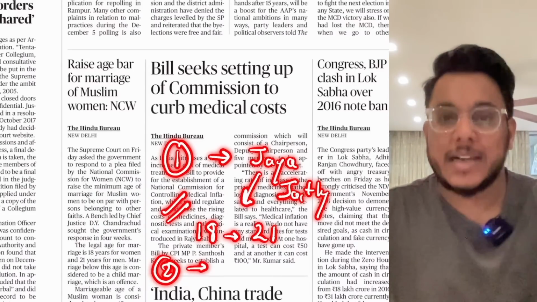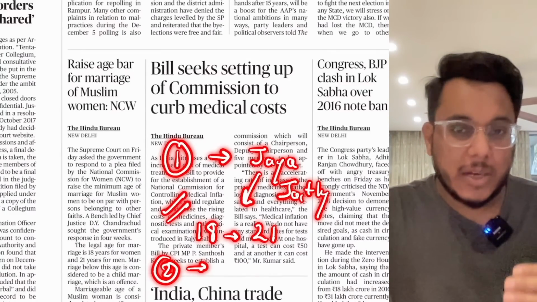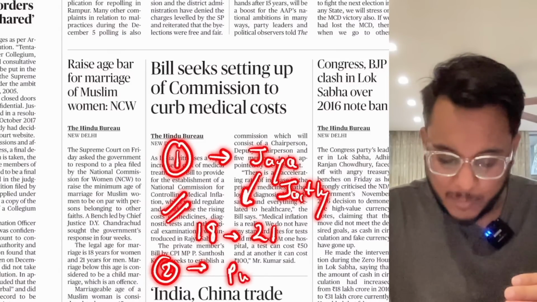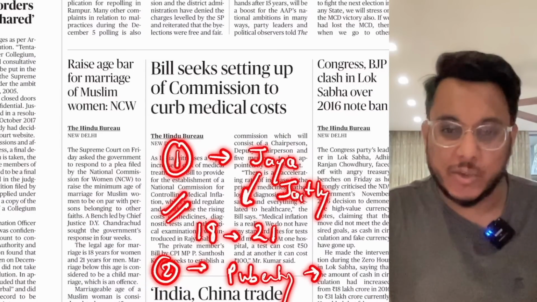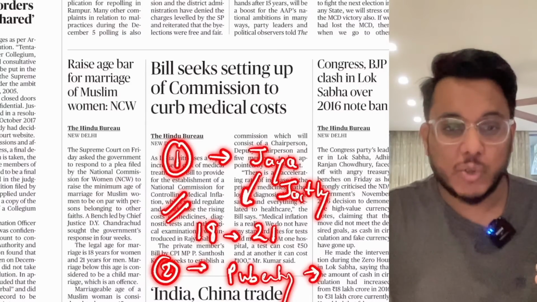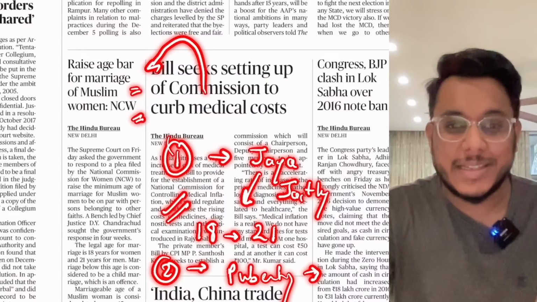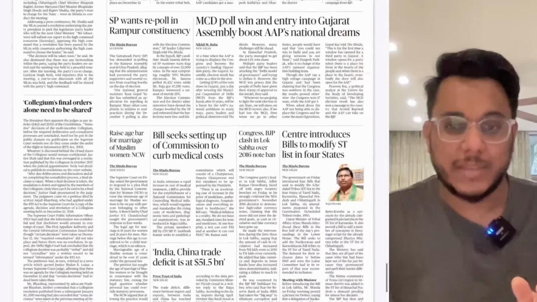The second thing, guys, is that as per the personal law of the Muslims, women can get married once they achieve puberty, that is around 14 or 15 years of age. So that is something by which again the disparity comes. So the age of the Muslim girls for marriage is to be increased. This is said by the National Commission for Women. Is it clear or not? So this is something that is going on.